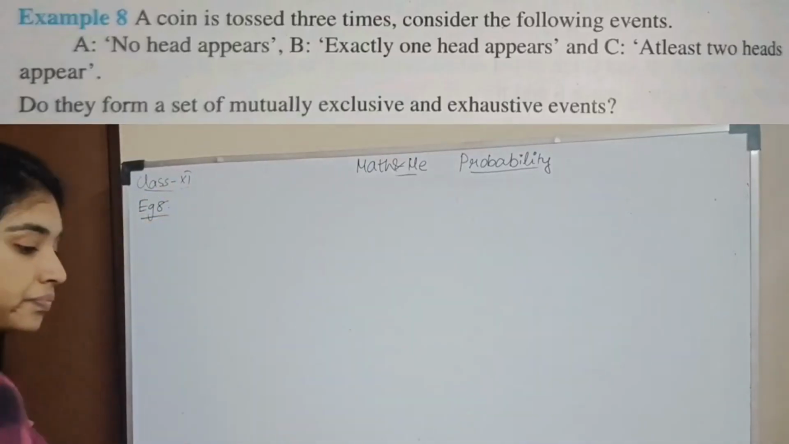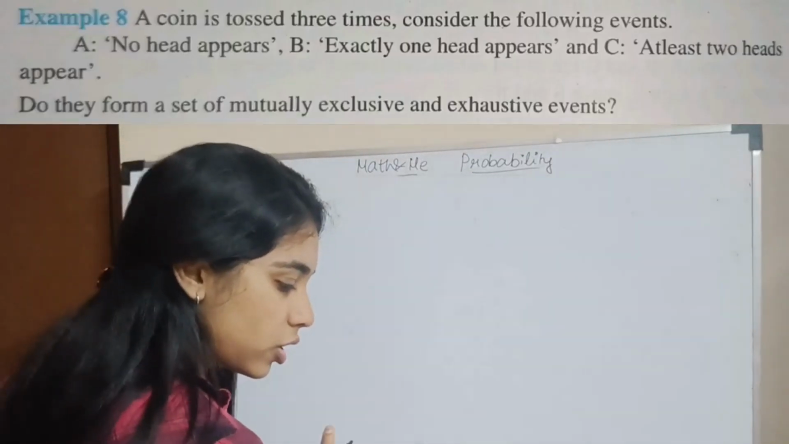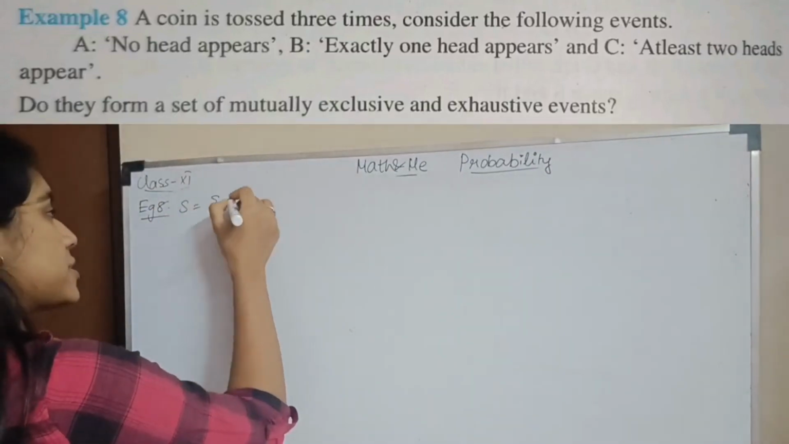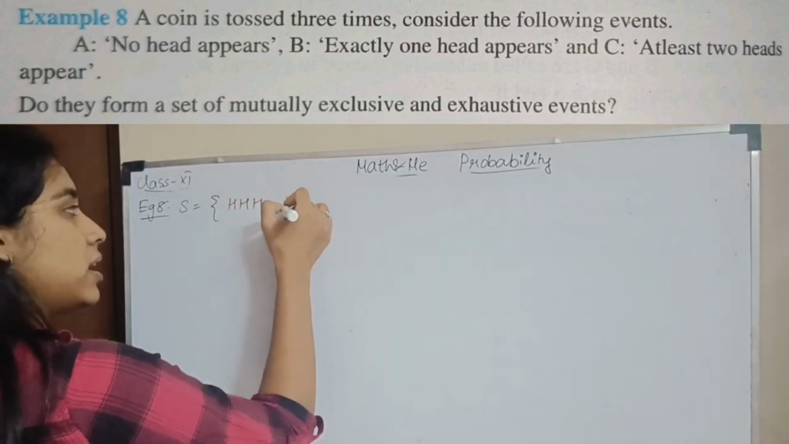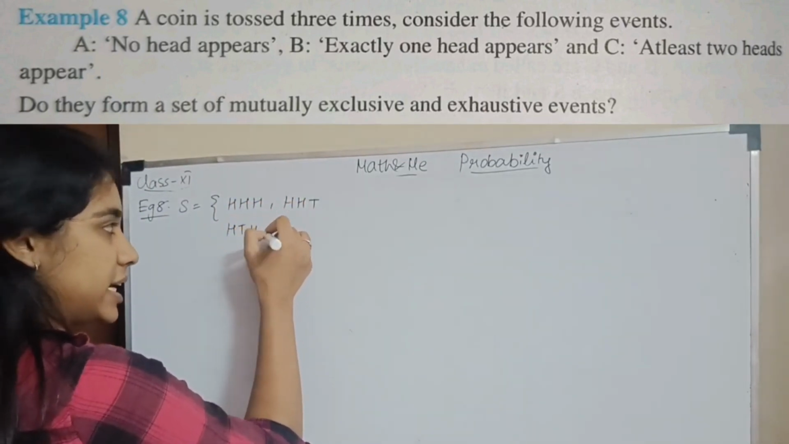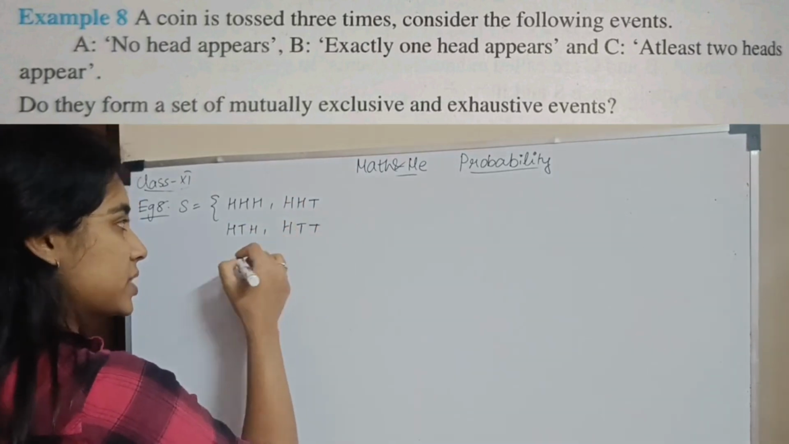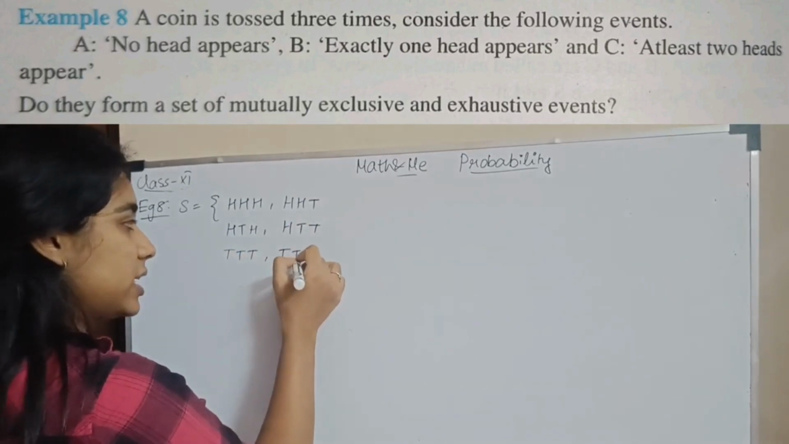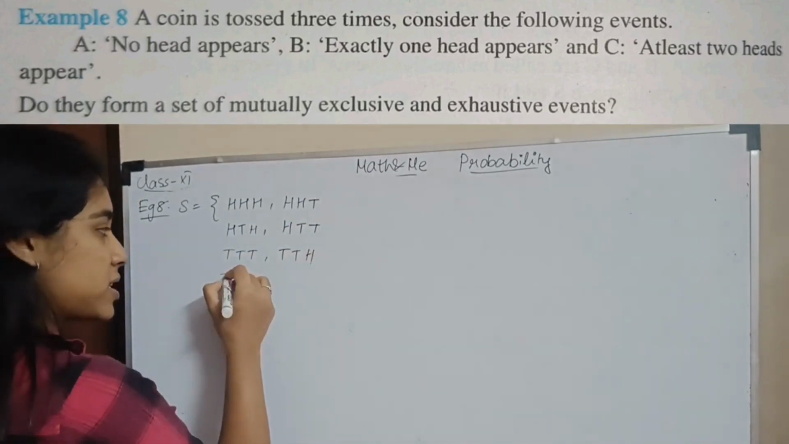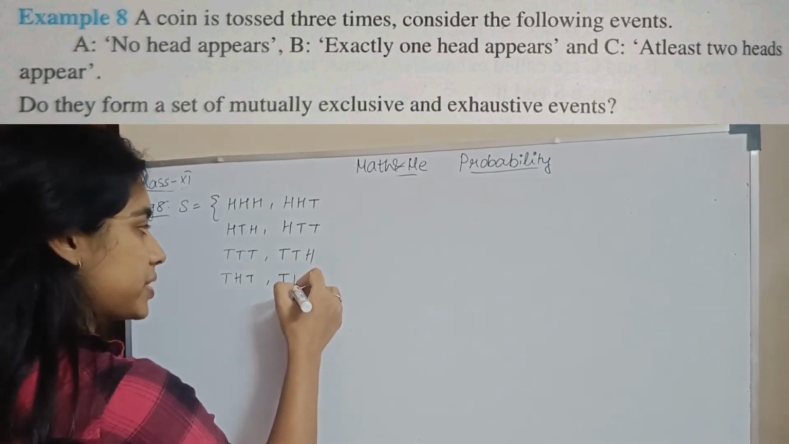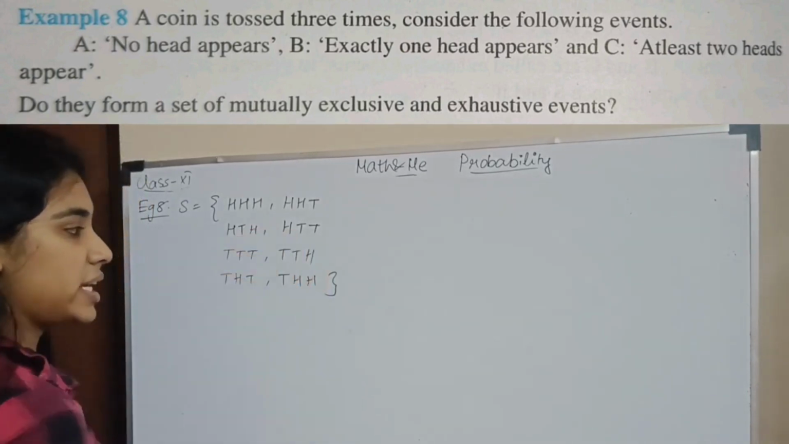Example 8. A coin is tossed 3 times. Okay? So what is the sample space? In all 3 tosses, head can come. Changing my ones place, changing my tens place, changing my hundreds place. T, T, T, T, T, H. Changing my ones place, then changing my tens place. So T, H, T, T, H, H. So this is my sample space.